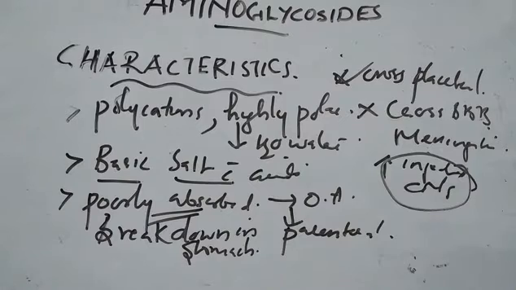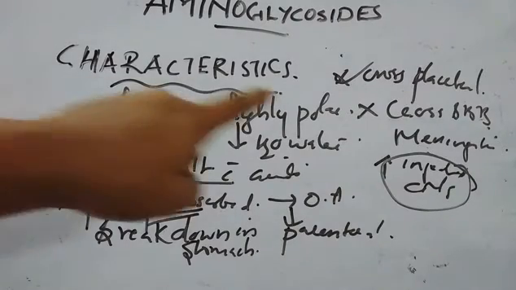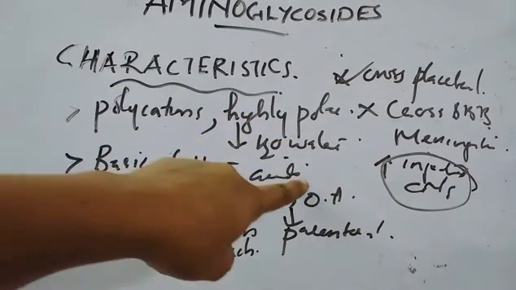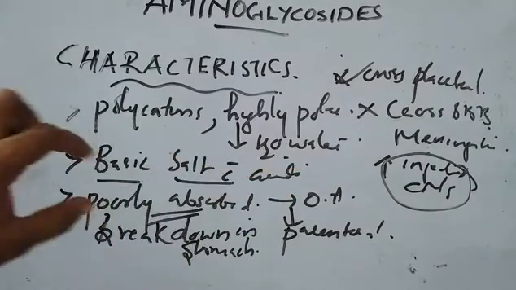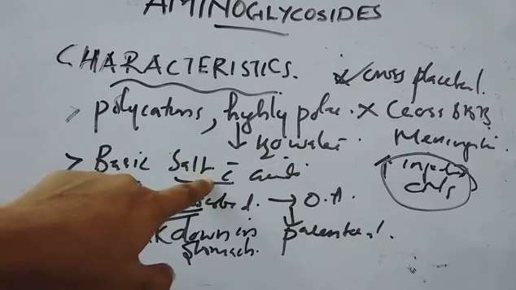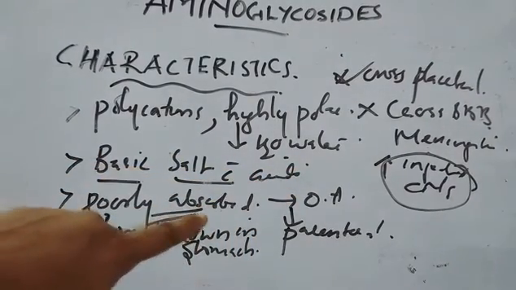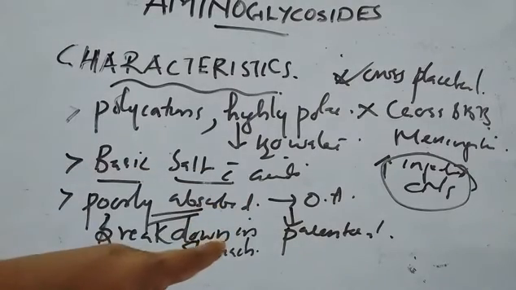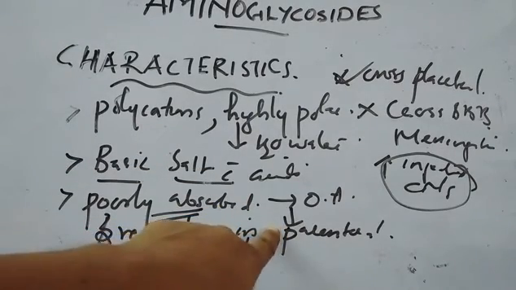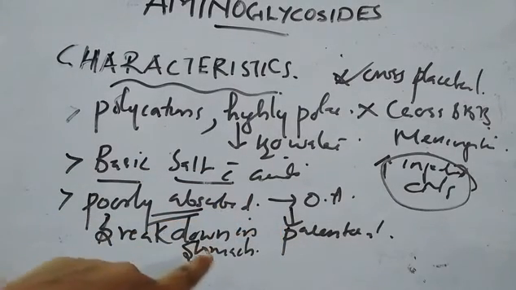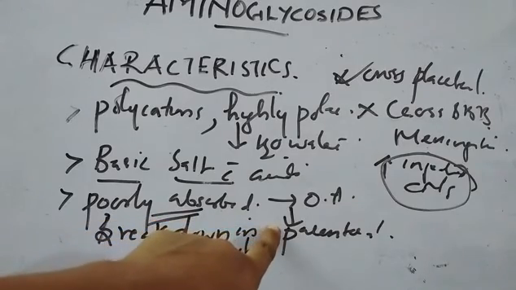So those are the characteristics. They are polycations in nature. They are highly polar, so they have high water solubility. They are basic in nature. They can form salts with acids. They are poorly absorbed on oral administration, and hence they are given parenterally, and also they will be broken down in the stomach. That is another reason for making it a parenteral preparation.